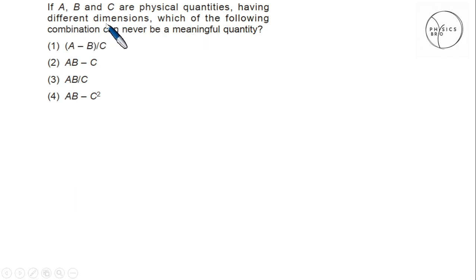If A, B and C are physical quantities having different dimensions, which of the following combinations can never be a meaningful quantity?